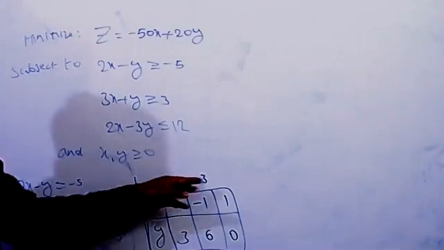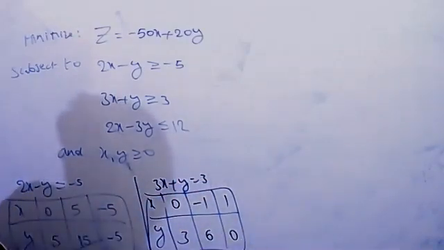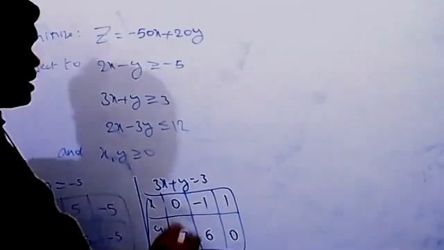1 with 3 into 1 is 3, and 3 minus 3 equals 0. So y equals 1 here. In the same way, you can take the third one now.